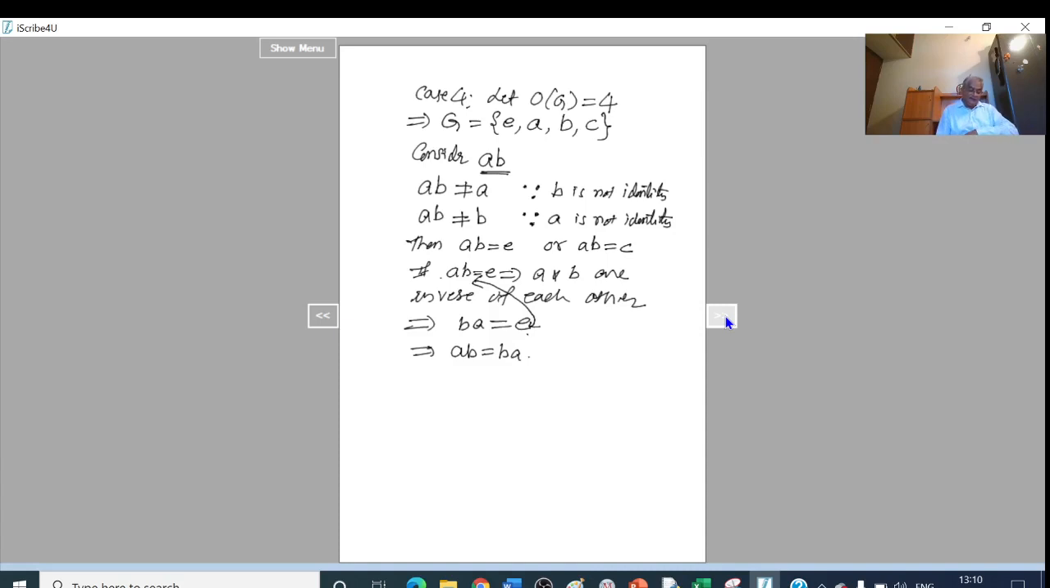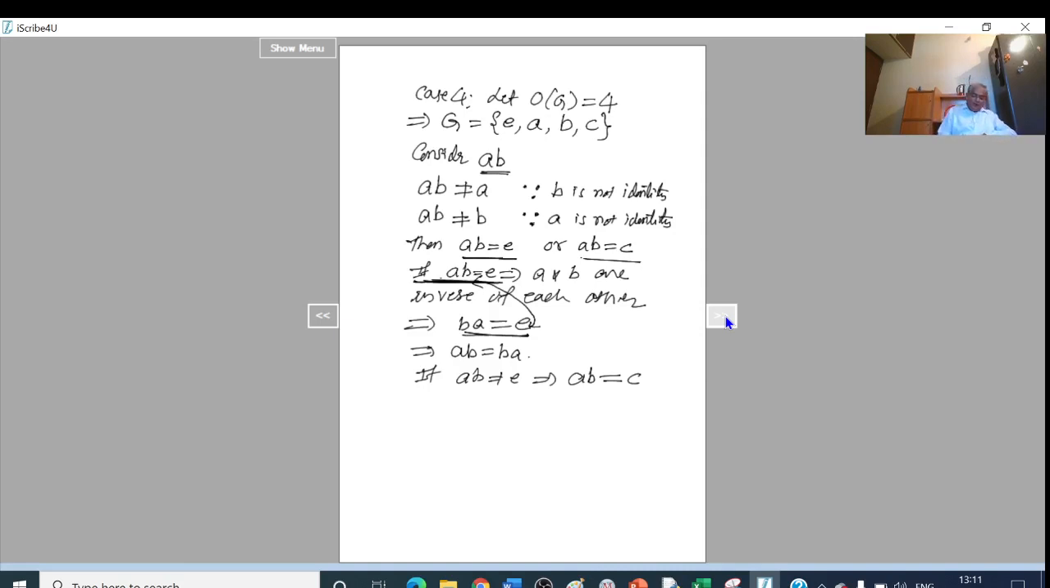So here, if I consider AB equal to E, then we have proved that BA is also equal to E, therefore AB equals BA. That is the first possibility I have considered. Now I will consider AB not equal to E. If AB is not equal to E, then the only possibility is AB is equal to C.